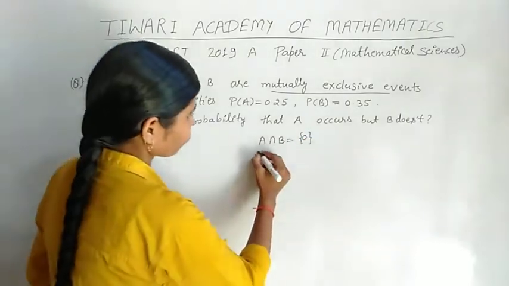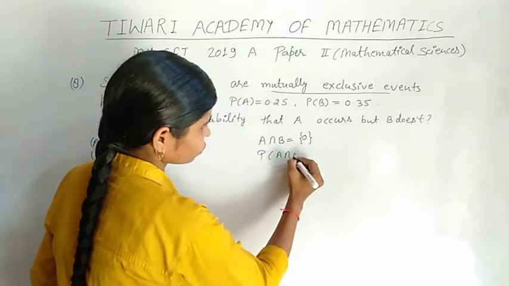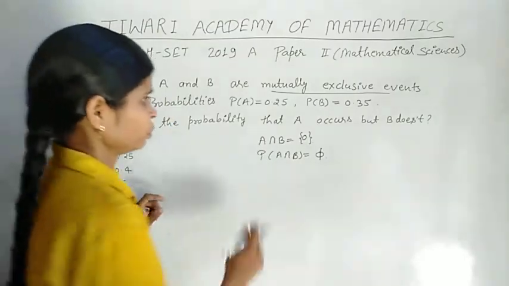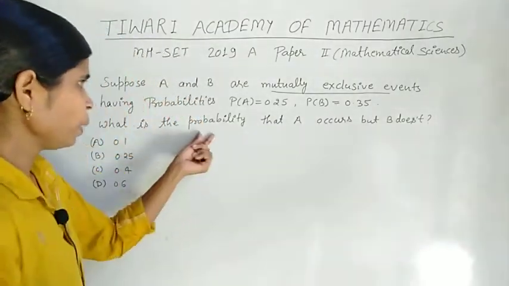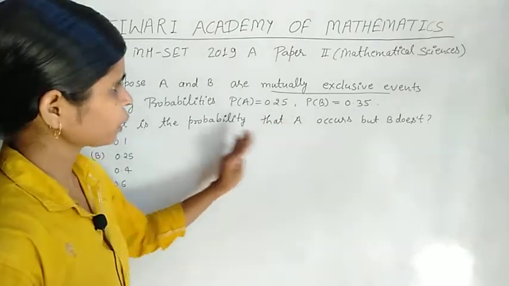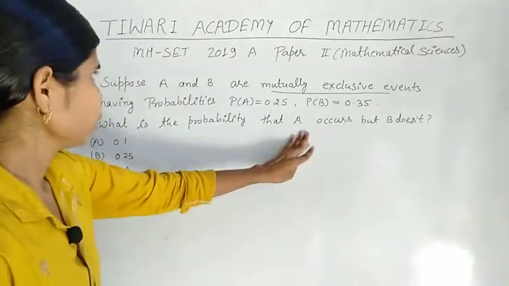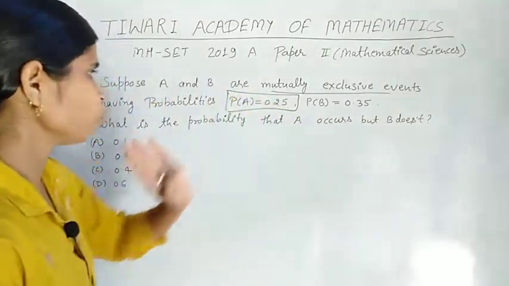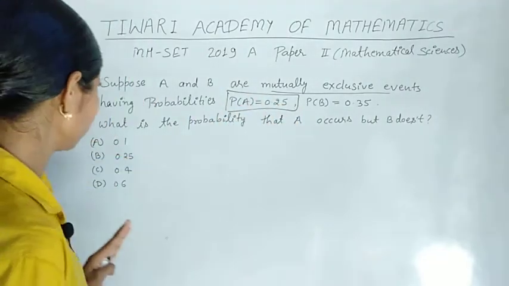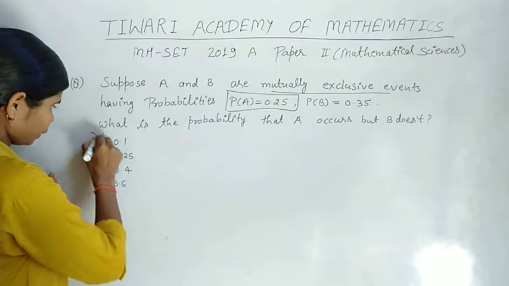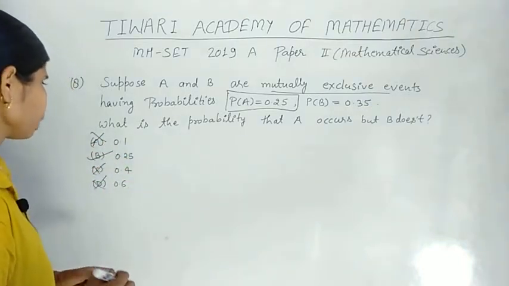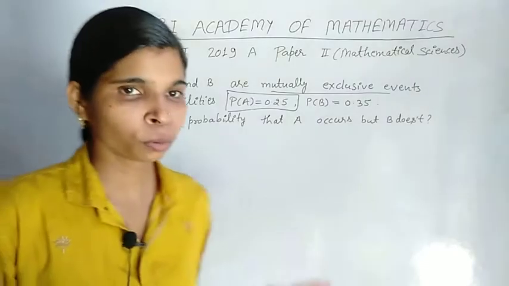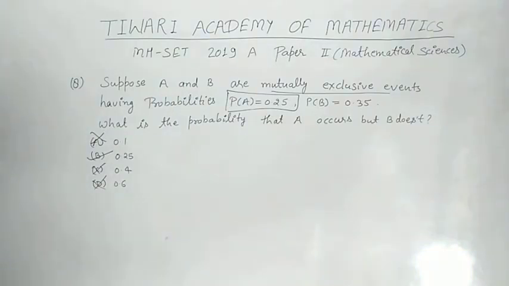So only the probability of A is the probability that A occurs but B does not occur, and the probability of event A is given as 0.25, so it is our required answer. Option B is true, options A, C, D are wrong. Finally option B is the correct answer. Next we move on to question number